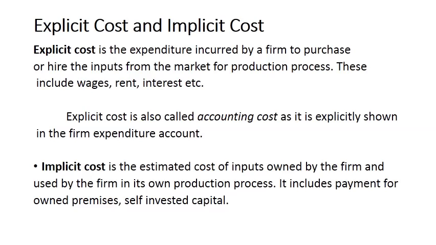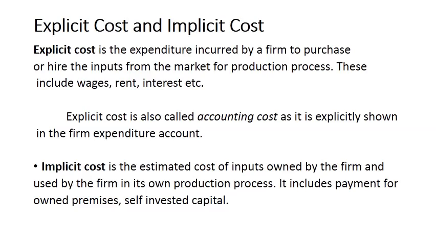But in case of implicit cost, it is the estimated cost of inputs owned by the firm and used by the firm in its own production process. When a producer or a firm has some self-owned inputs like a piece of land, or if a producer is working there during the process of production, he is not purchasing labor from the market. At that time, he need not pay wages to others, because he is working there as a laborer, and it includes payment for owned premises, self-invested capital.